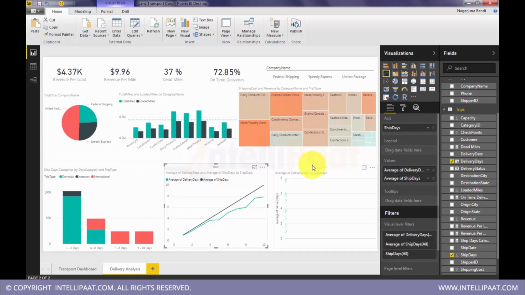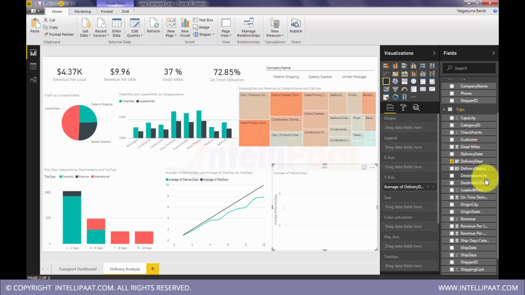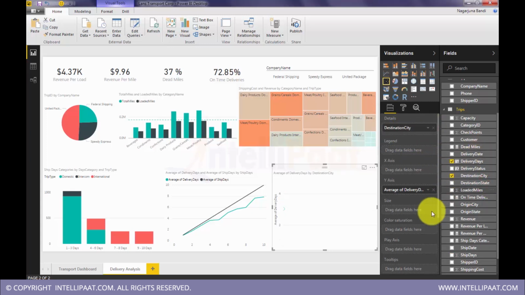Now I will add one category. In scatter plot, what happens, it will lay points for each data point. So instead of ship days, I will take it by destination city details, average of delivery days and average of ship days on X-axis. So this is a correlation study.